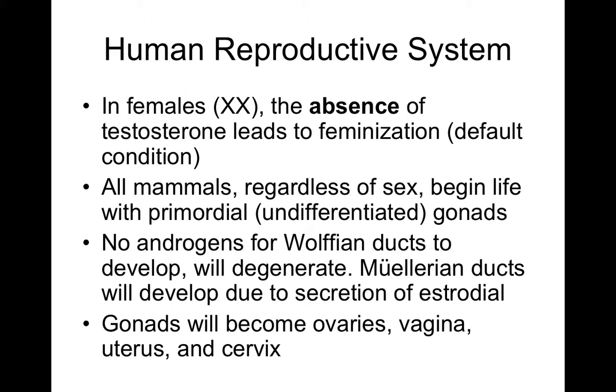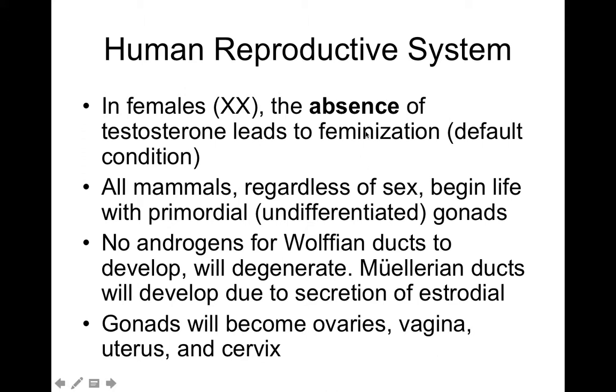The human reproductive system. Females have the 2 X chromosomes. They have an absence of testosterone, which leads to the feminization or default condition. All mammals, regardless of sex, begin life with primordial undifferentiated gonads. If there are no androgens present for the Wolffian ducts to develop, they will degenerate. The Mullerian ducts would then develop due to the secretion of estradiol, which is a different hormone. Gonads would then become the ovaries, vagina, uterus, and cervix.